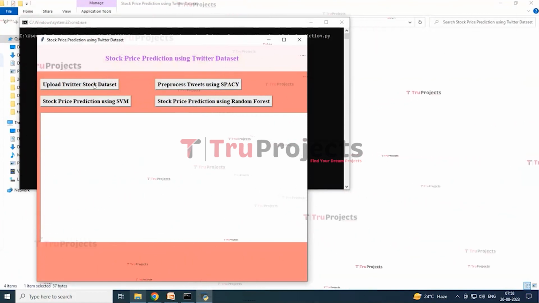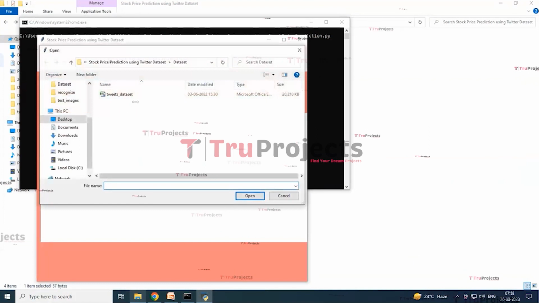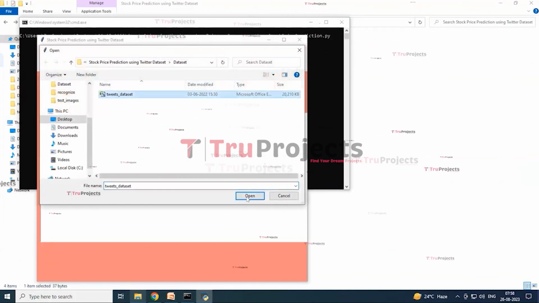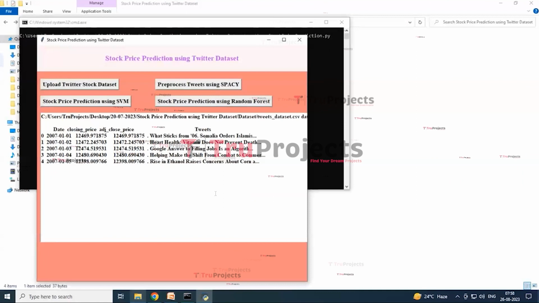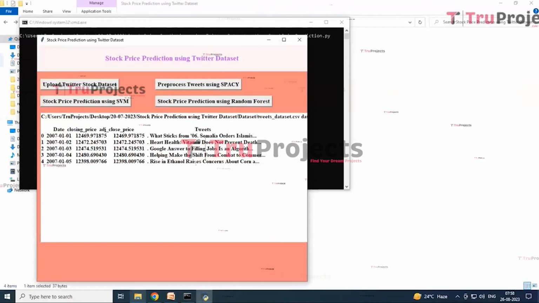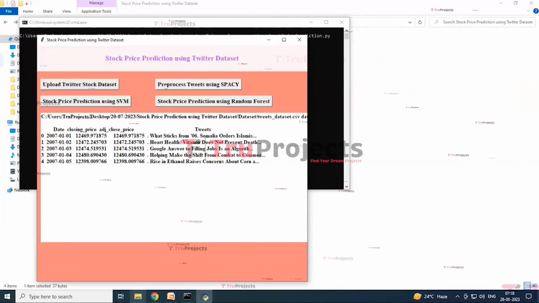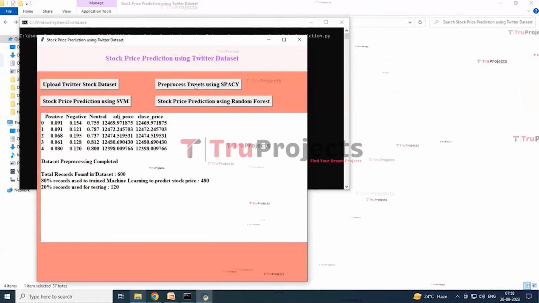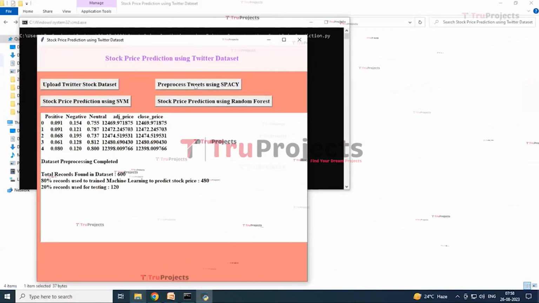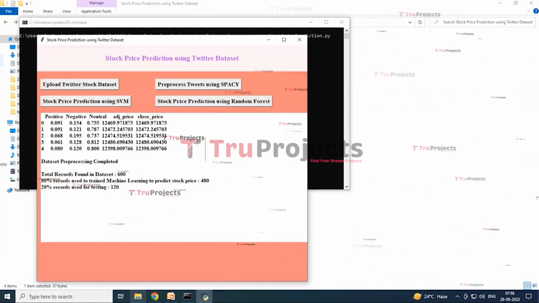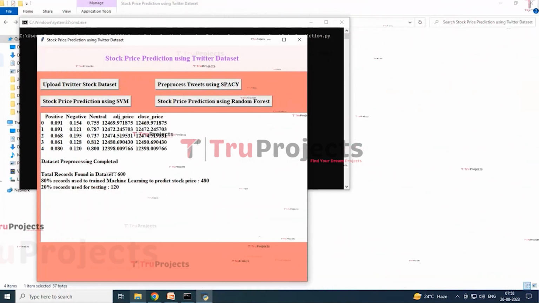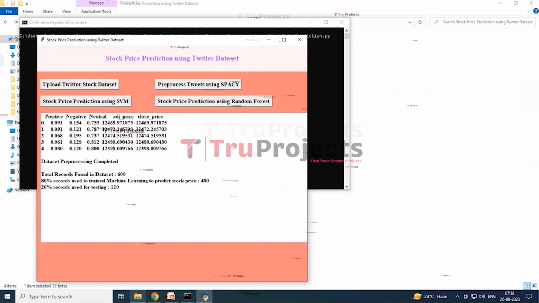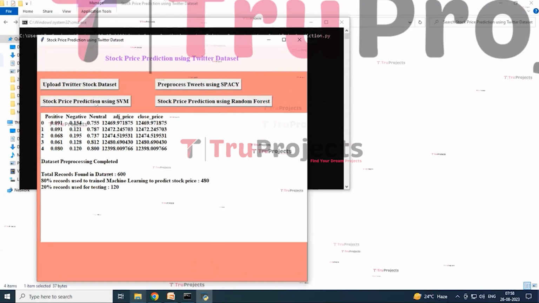Now click on the upload Twitter stock dataset button to upload the dataset. Here I am selecting this dataset and now click on the open button to load the dataset. So on this screen you can see that the dataset has been loaded, and now click on the pre-process tweets using spaCy button to read all tweets and then find the sentiment probability of each tweet in terms of positive, negative and neutral. And here on this screen you can see the tweet we got, customer experience in terms of sentiments of stock price, and now click on stock price prediction using SVM.